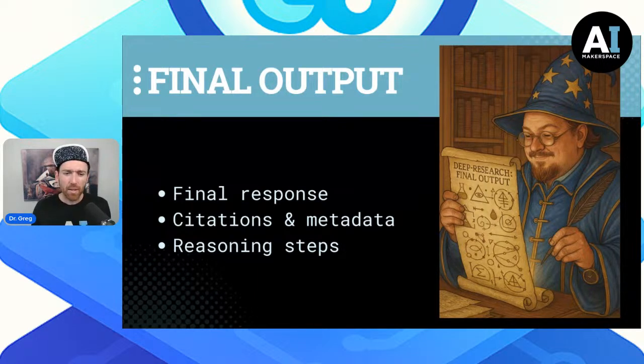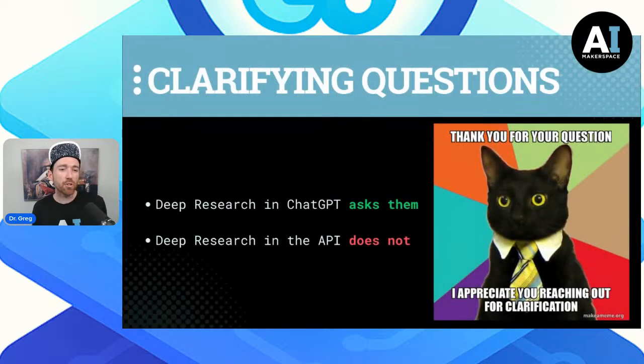And we can also note a key difference between the ChatGPT version and the API version. Namely, the ChatGPT version is going to basically ask you, the user, some clarifying questions. And this is done on purpose because it allows you to get better responses. Whereas the API is putting that responsibility in the hands of the developer. And so we've got to do a much better job of really specifying what it is that we want.